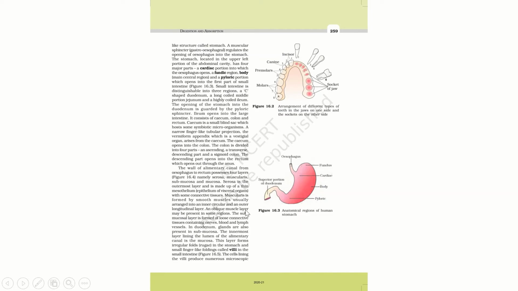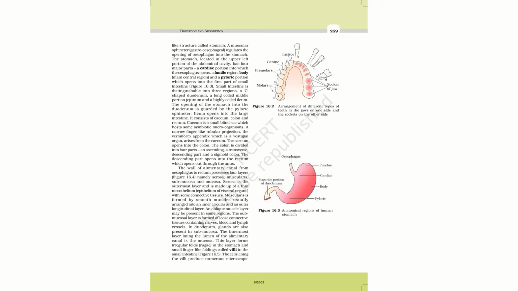Next is the submucosal layer, and it is formed of loose connective tissue containing nerves, blood and lymph vessels. In the duodenum, glands are also present in the submucosa. So in the duodenum, which is a part of the small intestine, glands are associated with the submucosa. The submucosa allows the mucosa to move during peristalsis, right? So you know the peristalsis movement, and it allows the mucosa to move during this peristalsis movement.